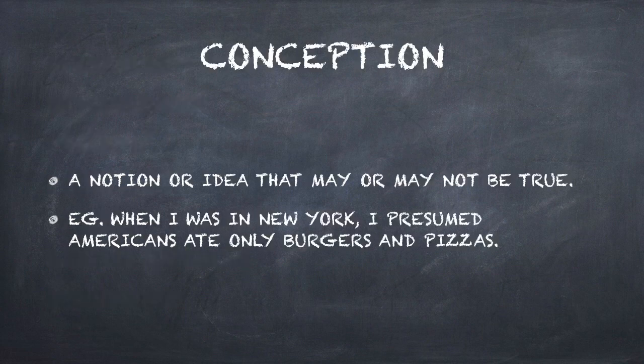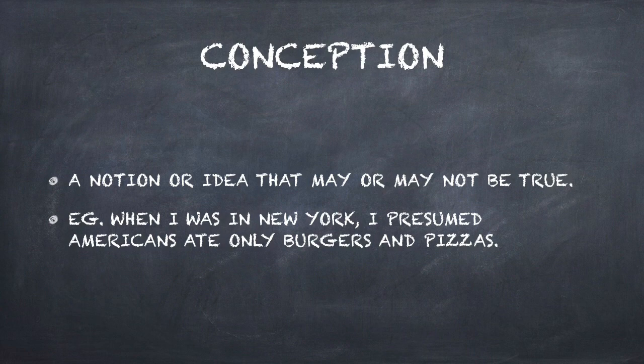Coming to the first one, conception. When we talk about conception, then it is a notion or an idea that may or may not be true. For example, when I was in New York, I presumed Americans ate only burgers and pizzas.